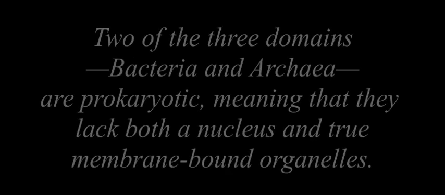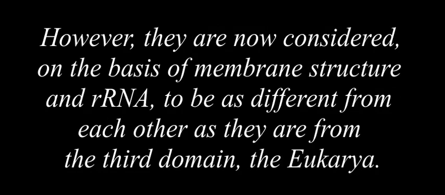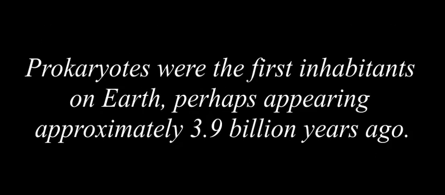2 of the 3 domains, bacteria and archaea, are prokaryotic, meaning that they lack both a nucleus and true membrane-bound organelles. However, they are now considered, on the basis of membrane structure and rRNA, ribosomal RNA, to be as different from each other as they are from the 3rd domain, the eukarya. Protists were the first inhabitants on Earth, perhaps appearing approximately 3.9 billion years ago.